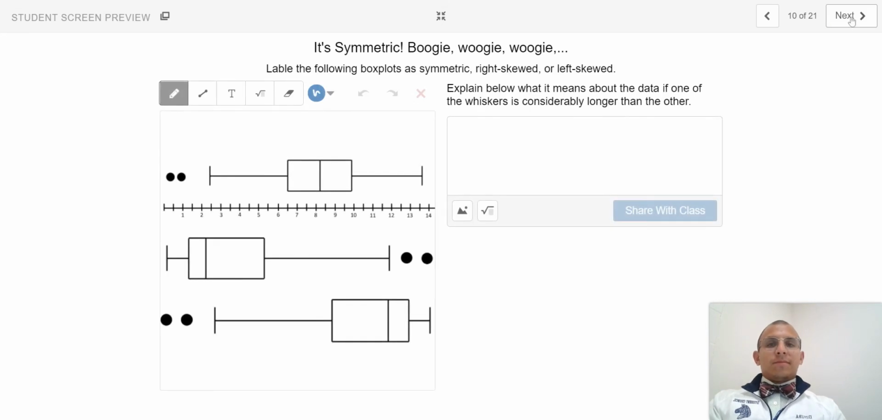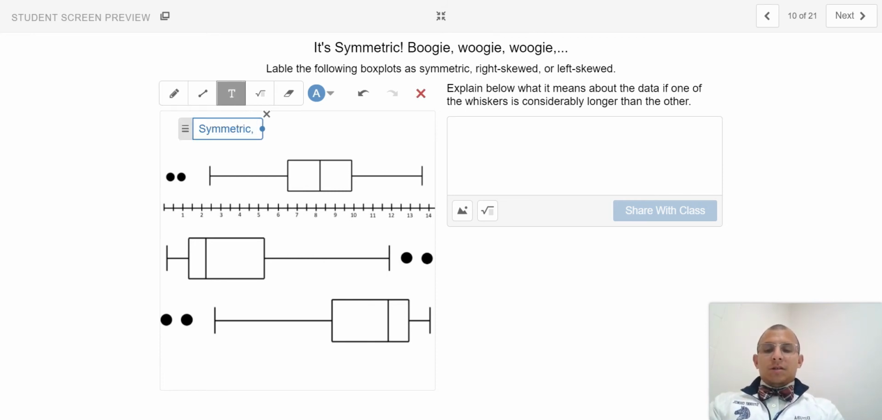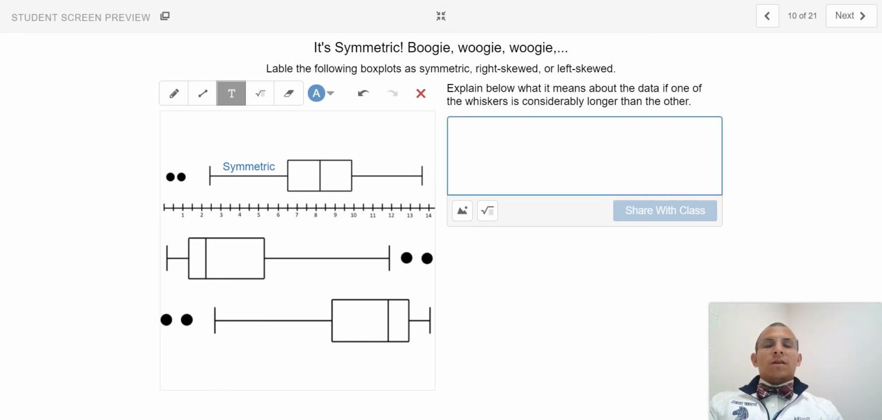On this slide, I would like for you to take the following words: symmetric, right skew, and left skew, and using your intuition, apply them accordingly. So if you think that the top box plot represents a symmetric distribution of data, leave the word symmetric there, so on and so forth with the bottom two. I'd like for you to also explain what it means about the data if one of the whiskers is considerably longer than the other.